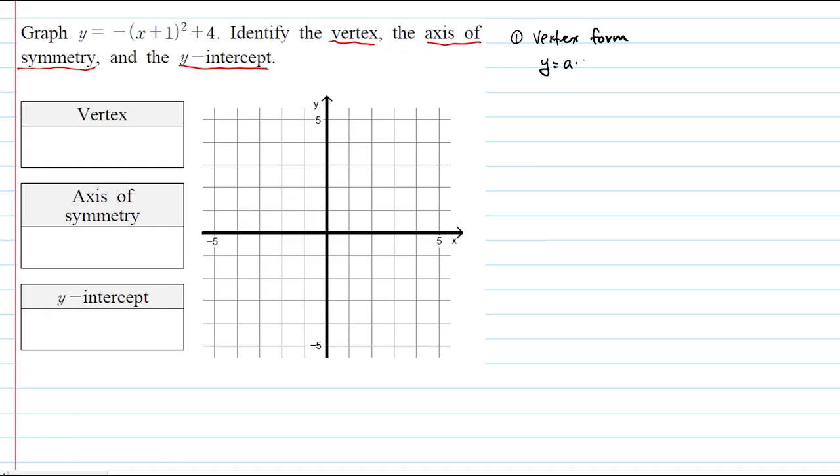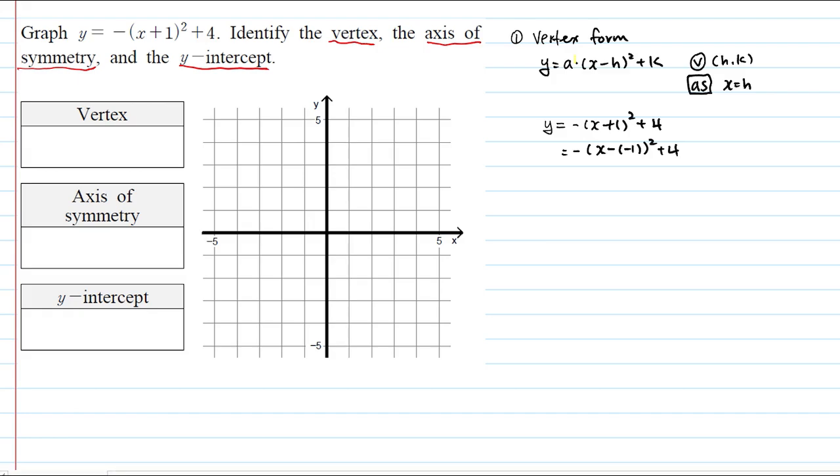y is a times (x minus h) squared plus k. Well, the vertex will be (h, k). Axis of symmetry will be x equal to h. Let's compare this to the question given to us. y is negative (x plus 1) squared plus 4. Now, to get the same form, (x minus negative 1) whole thing to the power of 2 plus 4.